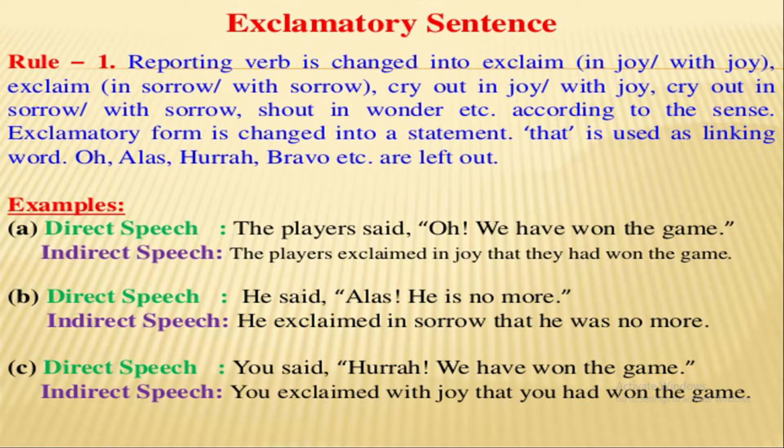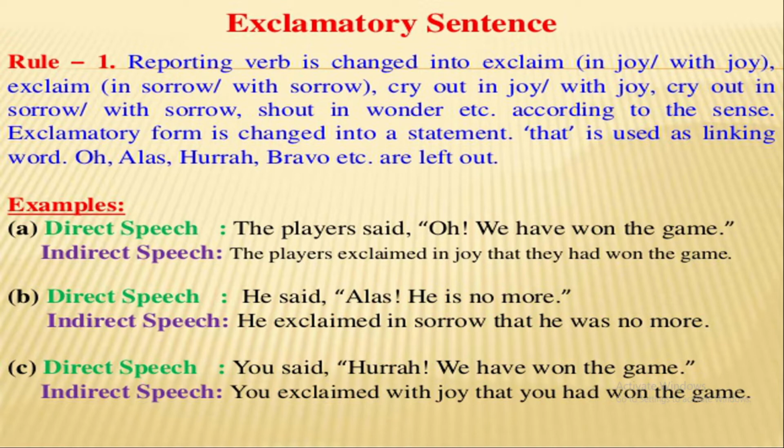Here are some examples of exclamatory sentences. During the speech, the player said, "Oh, we have won the game." In their speech, the players exclaimed in joy that they had won the game.